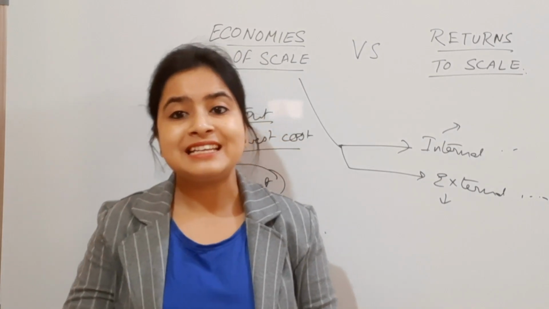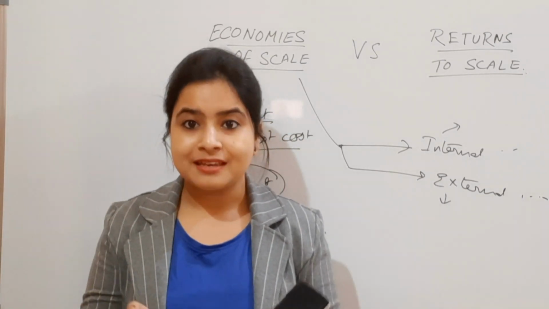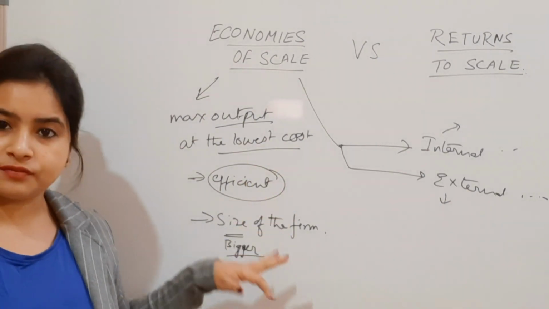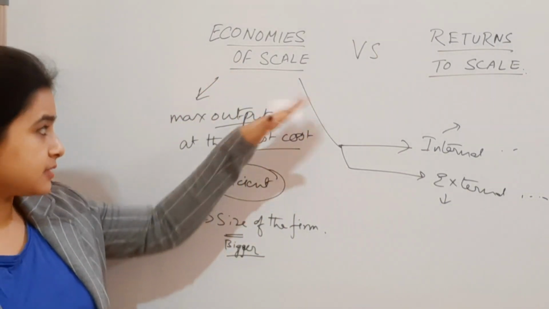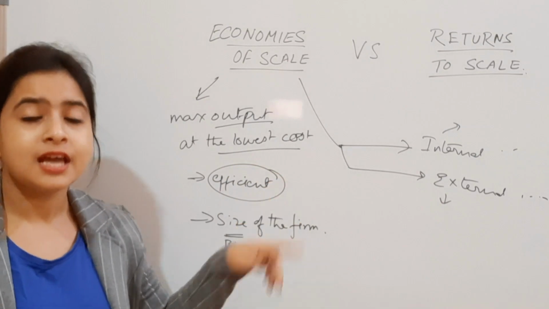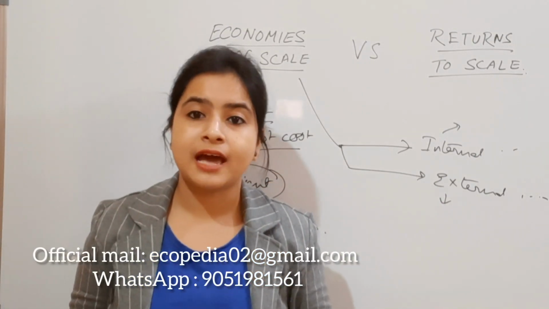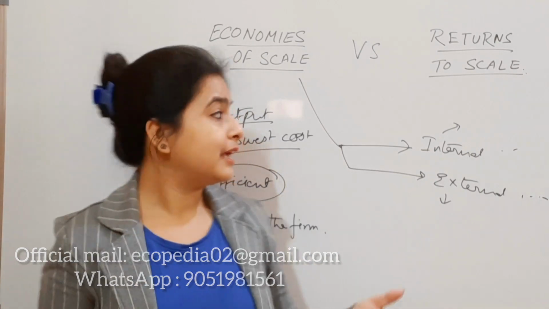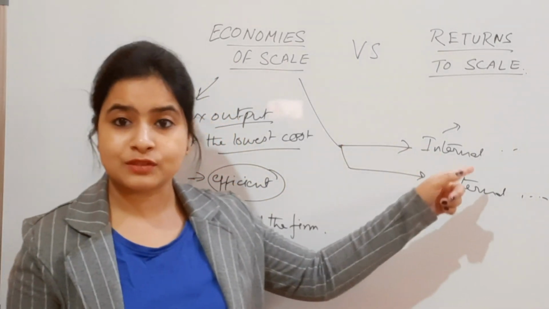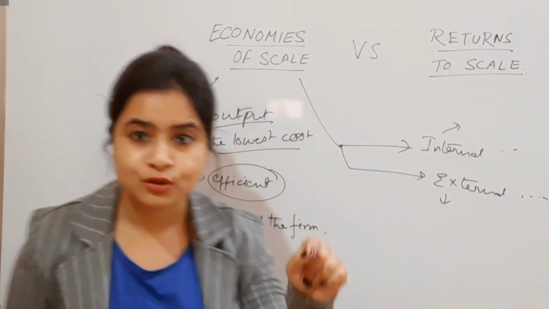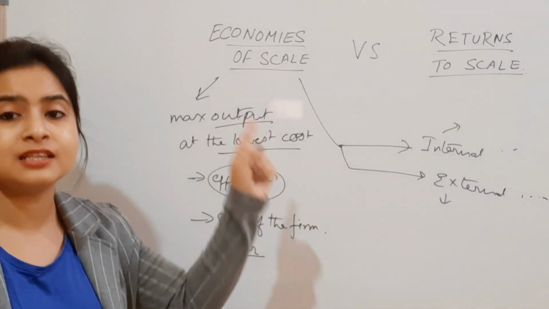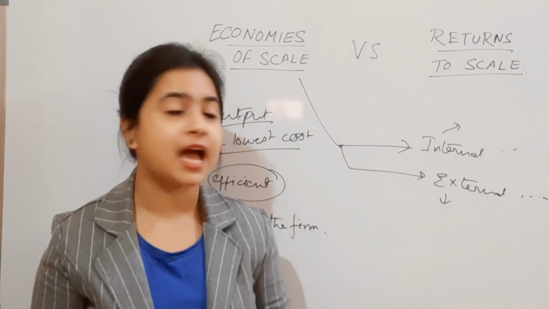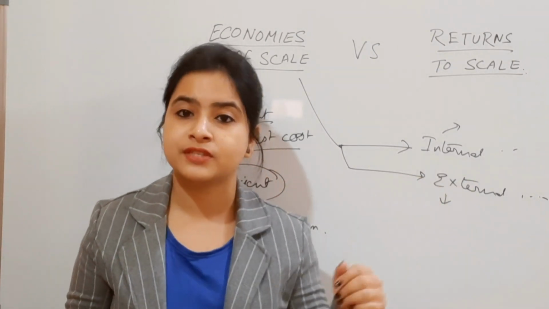Now, internal, as the term is self-justifiable, means within the farm. Here we are talking about the size of the farms and maximizing output at minimized cost. So where is this going to happen? In a particular farm. So whenever the output of any farm is affected due to internal factors or internal reasons, we have internal economies of scale.